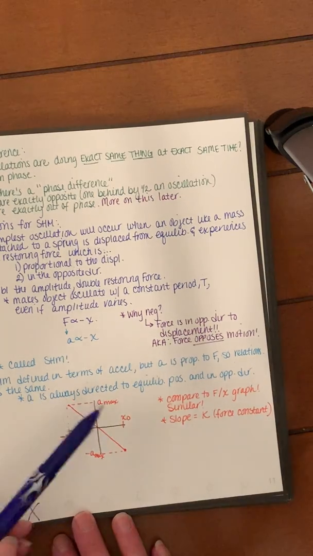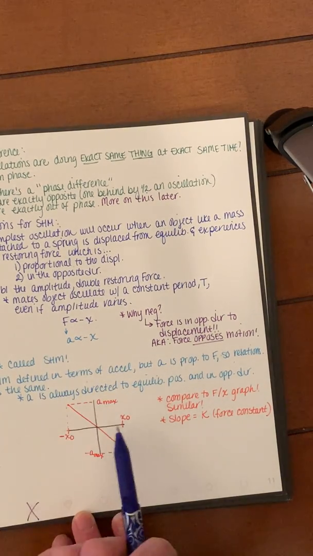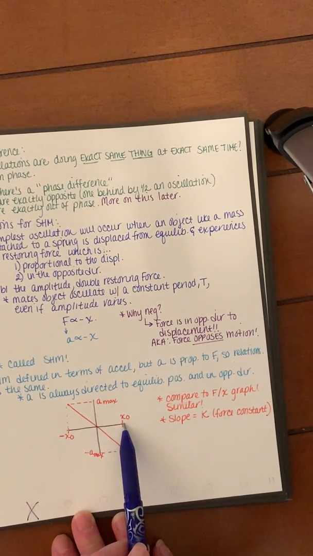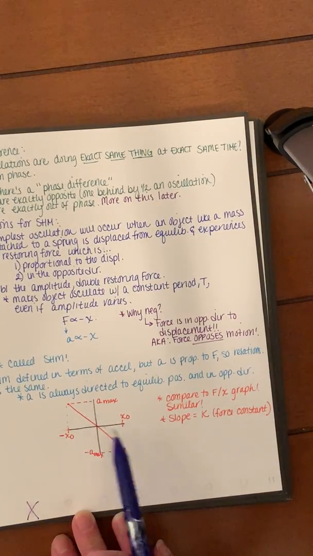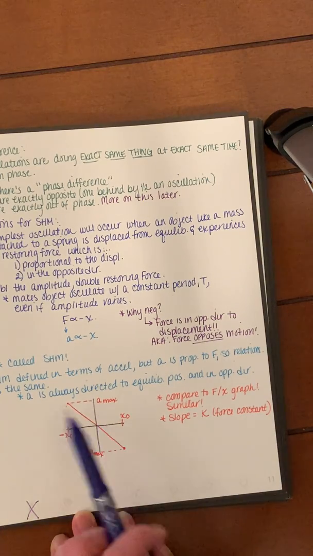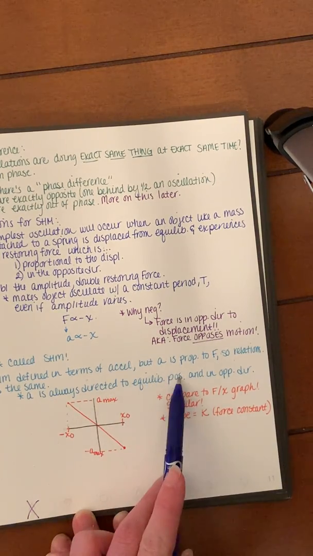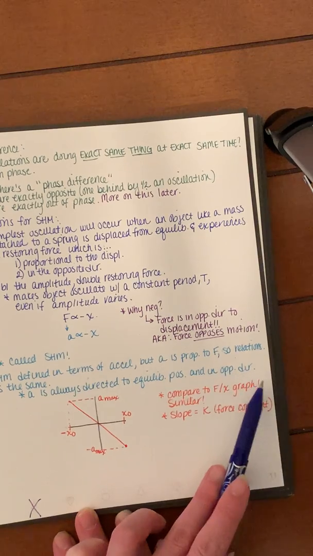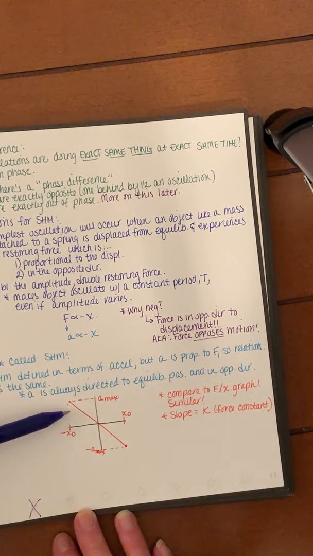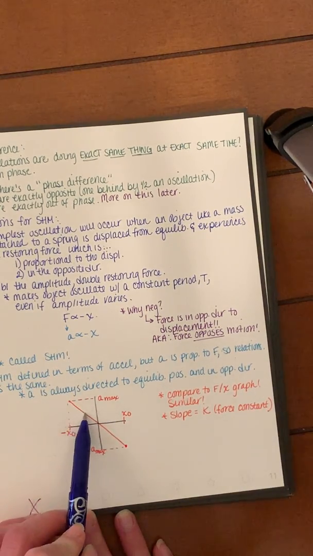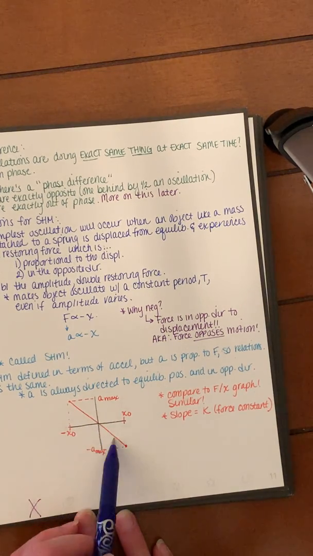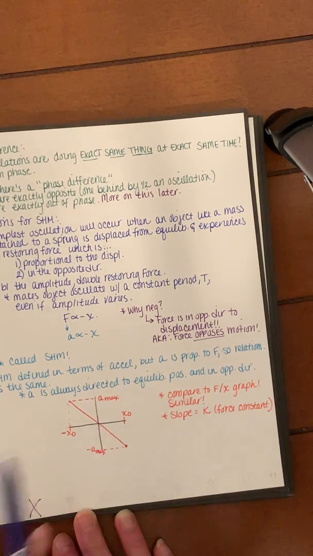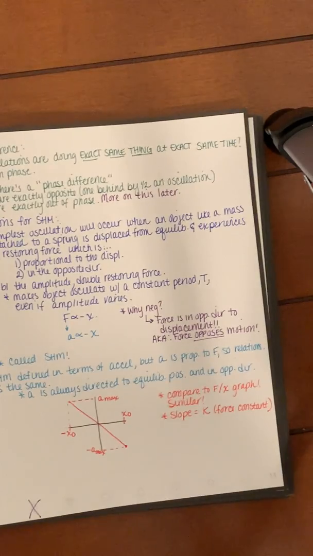If we put this on a little graph and we graph our displacement, we have our maximum displacement over here, and our negative maximum displacement over here, so x naught, and we look at our acceleration. The acceleration is always directed to the equilibrium position and in the opposite direction. So this is going towards the equilibrium position, and once we hit this point here, it's going back towards the equilibrium position, in the opposite direction. This is just a really oversimplified graph.